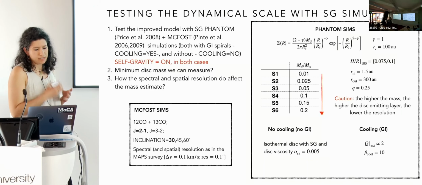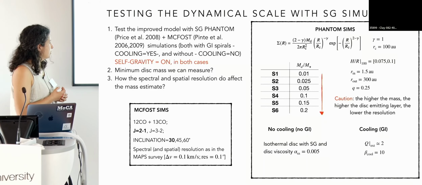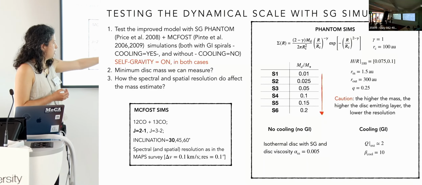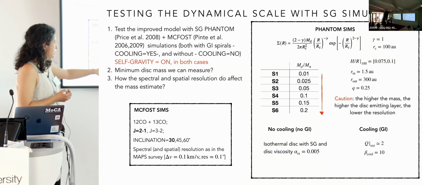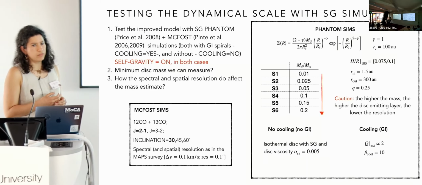For the test case that I will present later, I'm considering the 2-to-1 transition line, the 13CO, an inclination of 30 degrees, and this spatial and spectral resolution, which are the same as the MAPS survey.